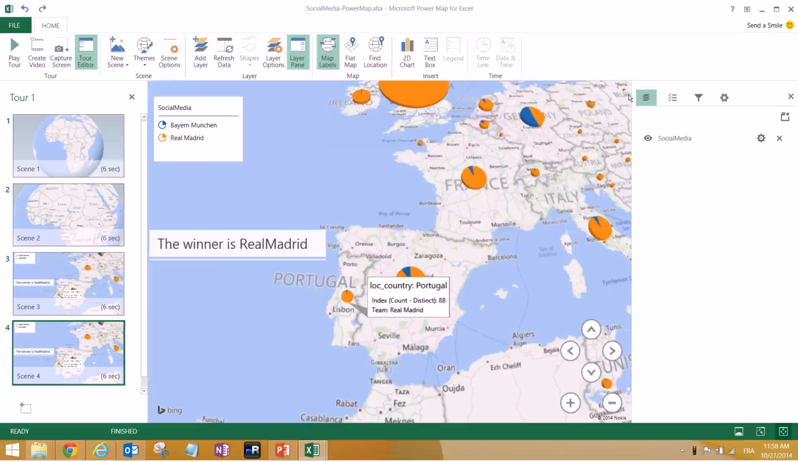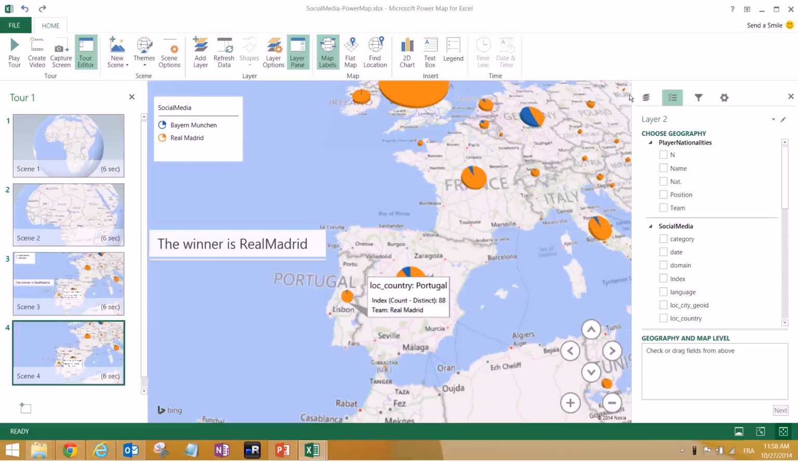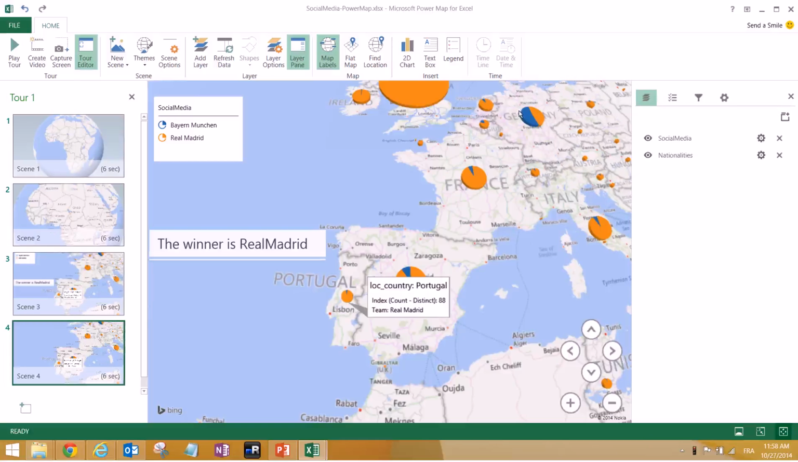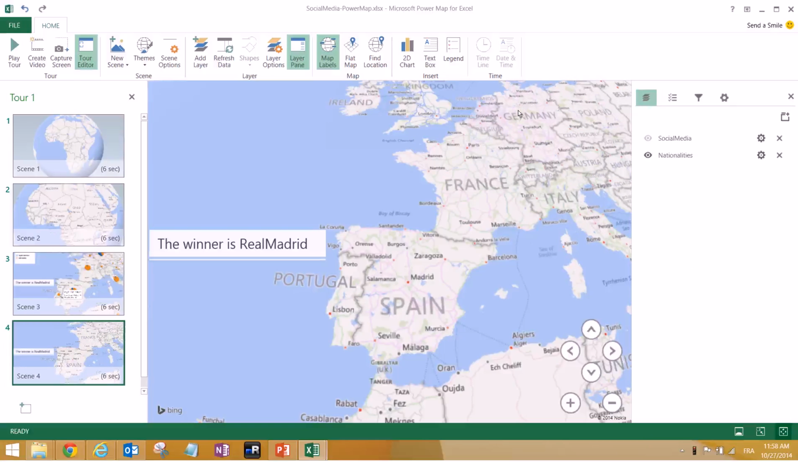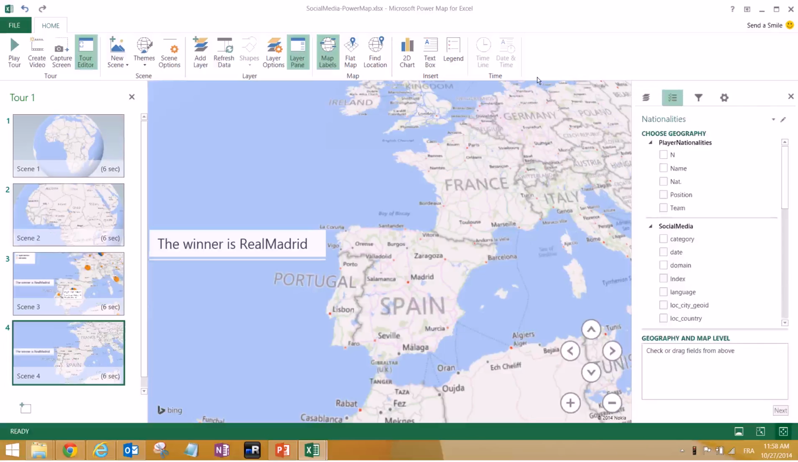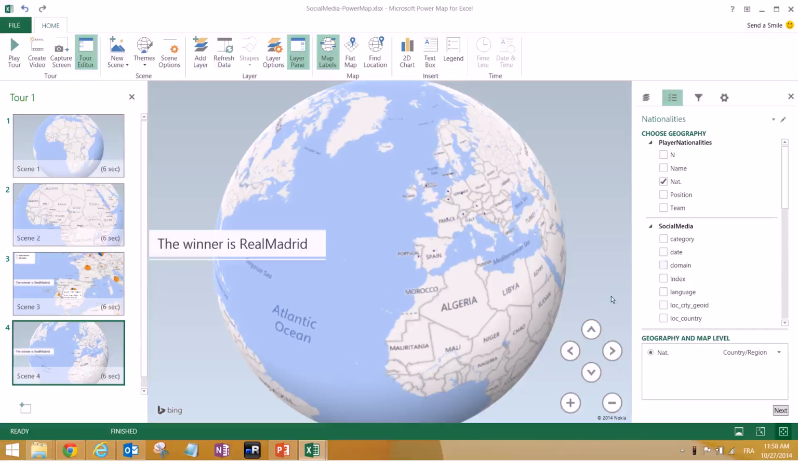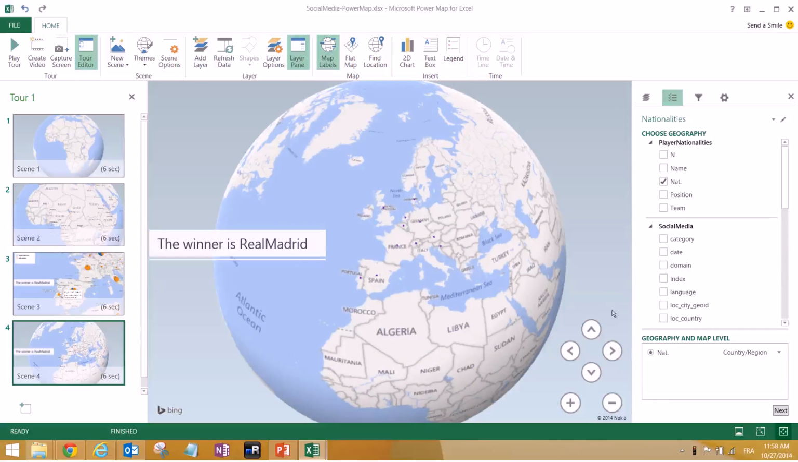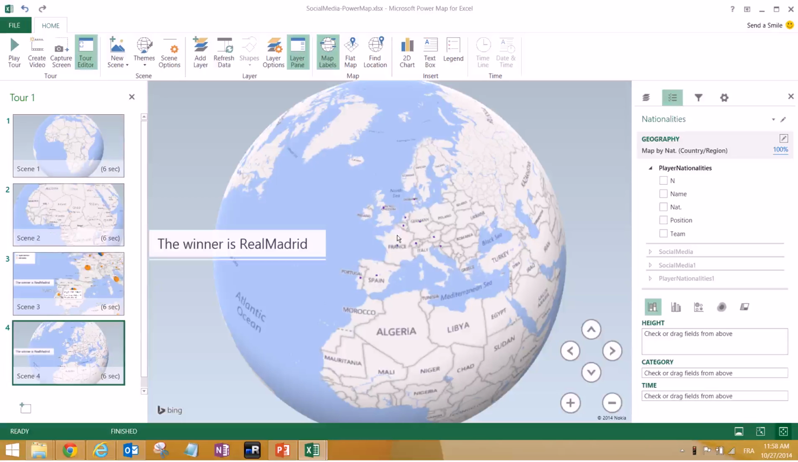So let's go ahead and insert another layer. And of course the second one is called nationalities, because it's about player nationalities. Let's go ahead and hide social media for now. Player nationalities, and we have the nationality. It's detected as being a country again. So we click next.